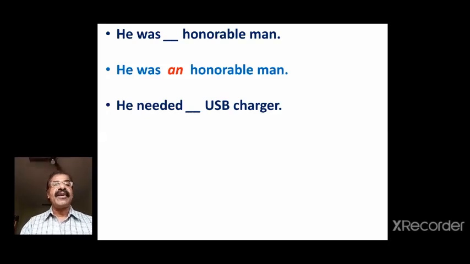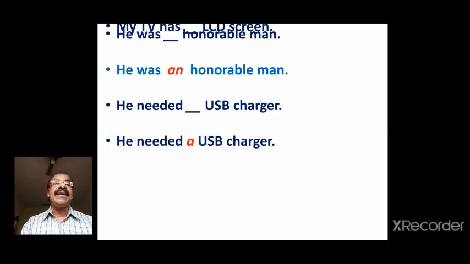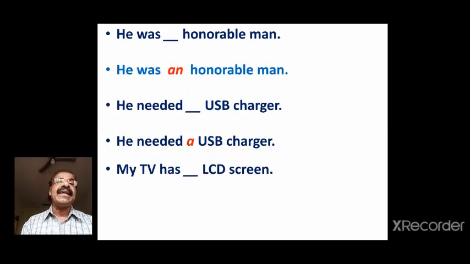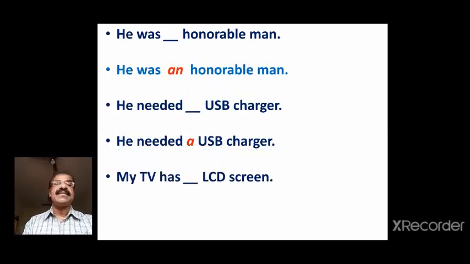So you know that I have told you already that when you decide which article should be used, you need to look at the sound with which a word begins. We can't look at the letter. If you look at the letter, we are bound to make mistakes. So he needed a USB charger. He needed a USB charger.